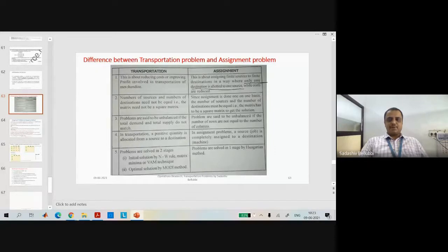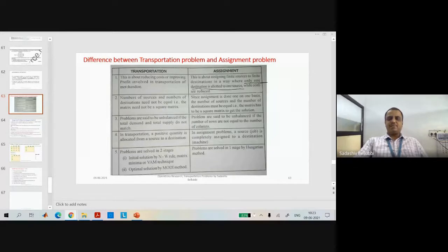In the assignment problem, while starting with the problem, you need to check whether the number of rows and number of columns are equal or not. That is the balanced and unbalanced type of assignment problems. Whereas in the transportation problem, if the summation of supply is equal to the summation of demand, then we call it a balanced transportation problem.